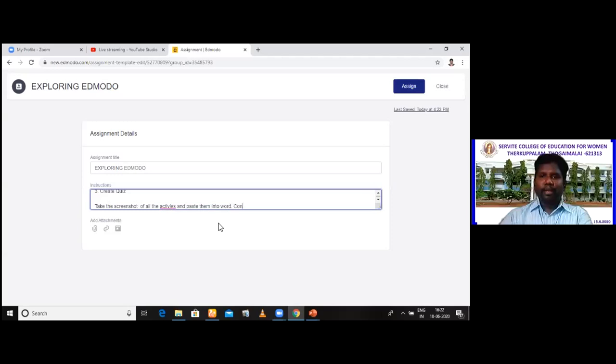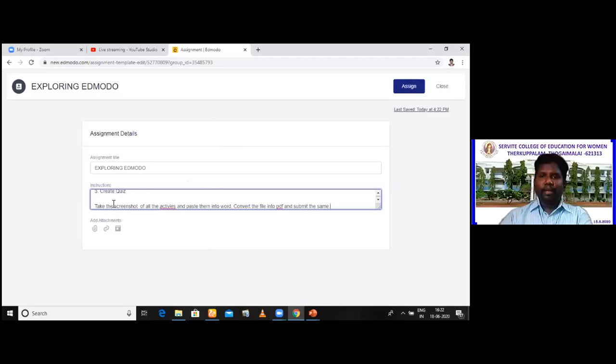Okay, convert the file into PDF and submit the same. Am I clear to you? So you are going to do that. So when you create assignment for your students, please make sure you give clear explanation here in the instruction column. Am I clear to you?